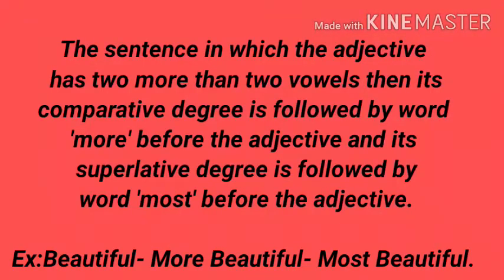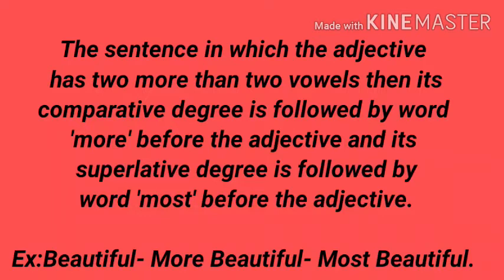The sentence in which the adjective has more than two vowels, then its comparative degree is followed by the word more before the adjective and its superlative degree is followed by the word most before the adjective. For example, beautiful, more beautiful, most beautiful.